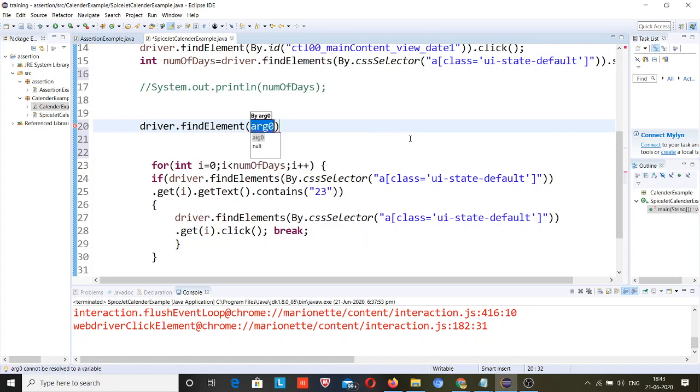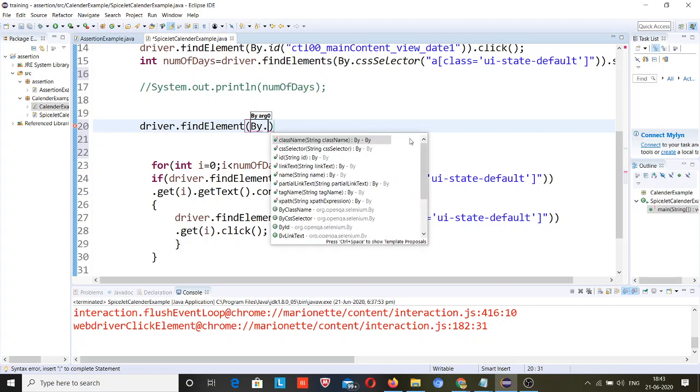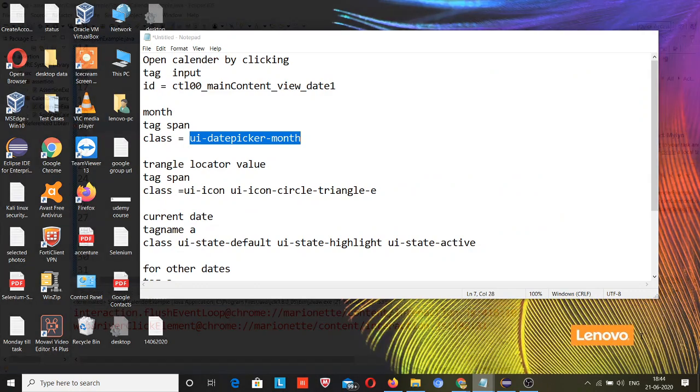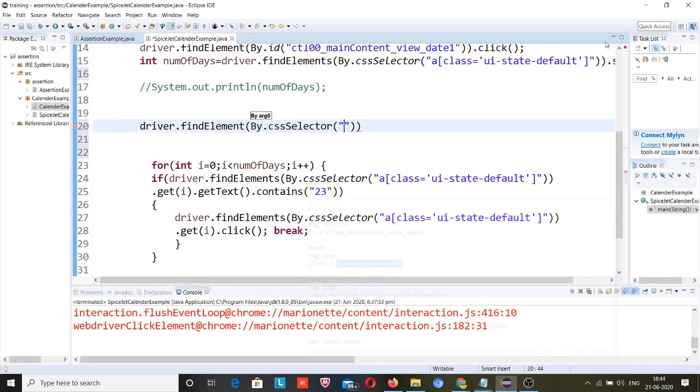Find element, this time find element, because you don't need to do that, you just need to check the month. So find element by dot css selector, and tag name is span, class is equal to,